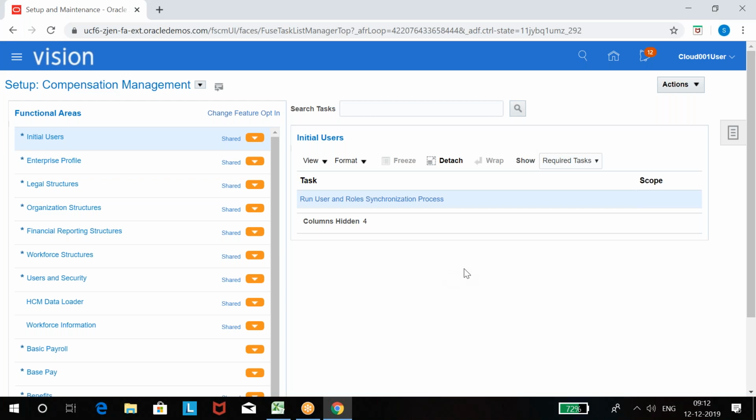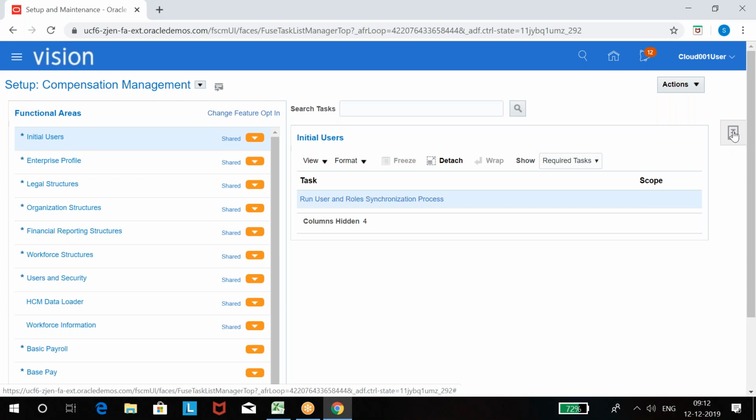If you want to create your own project, see, without creating a project also you can do setups from here. But if you want to create a project and monitor what you have done, then a project needs to be created. To create a project, see, on almost every page you open you see this task panel. In future, if I open a GL-related or AP-related page, on most pages you see this task panel.